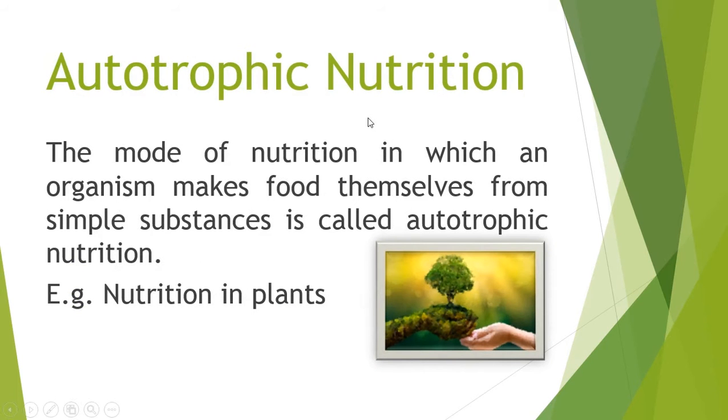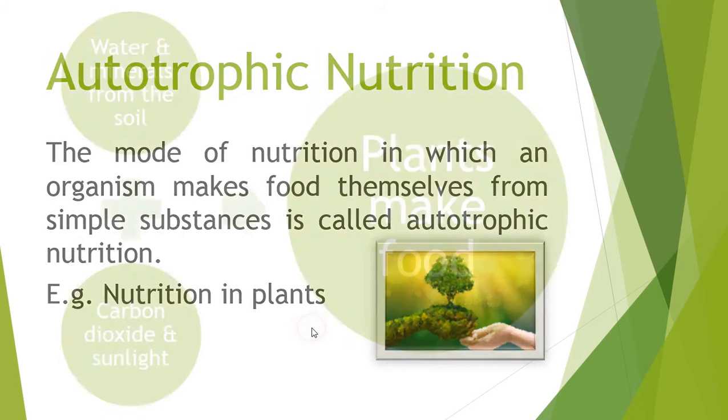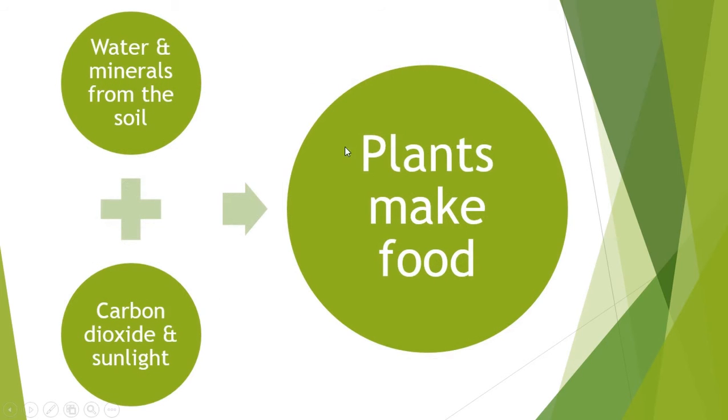Autotrophic nutrition. The mode of nutrition in which an organism makes food themselves from simple substances is called autotrophic nutrition. Example: nutrition in plants. We all know plants make food by using water and minerals from the soil, carbon dioxide from the air, and light from the sun.